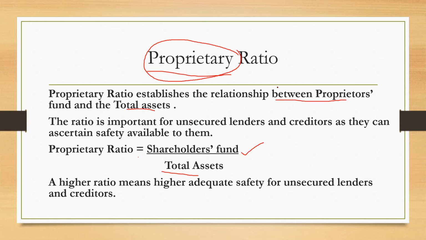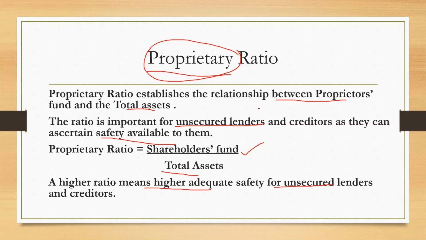That means how much proportion of proprietors fund is there as compared to total assets, and generally this ratio is important for unsecured lenders and creditors of our firm. Those who have invested in our firm are keen to know about this ratio, because this shows the safety level for them. That means how much their fund is safe with the firm. The higher the ratio, the more their fund is safe. That means the firm is having more of its own fund. So if it is having more of its own fund, the fund invested by other creditors is secured, because the firm itself is having its own fund.